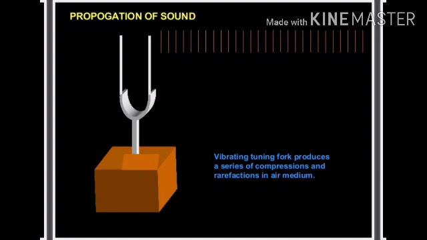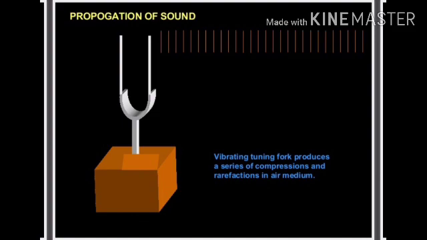The first thing is that sound is produced by vibrating objects. It needs a medium for transmission. The medium can be air, water, solid, liquid, or gas, but sound cannot travel through a vacuum. The disturbance created by the source of sound travels through the medium, not the particles of the medium.